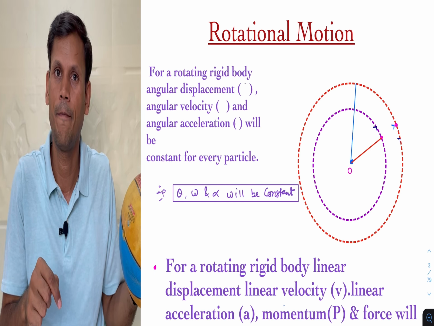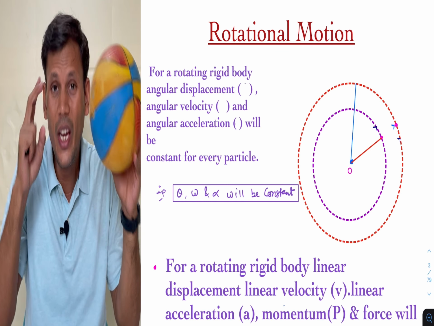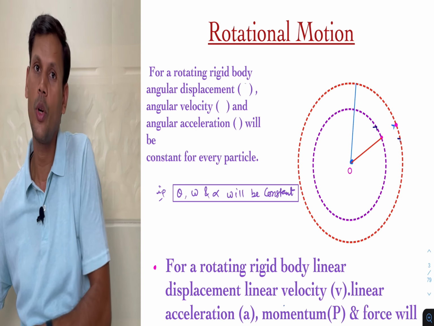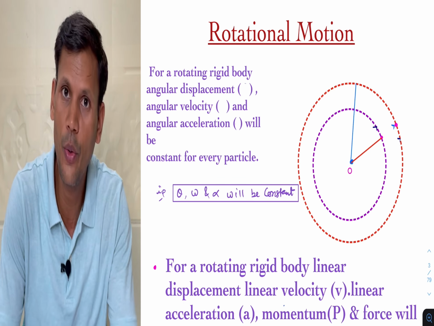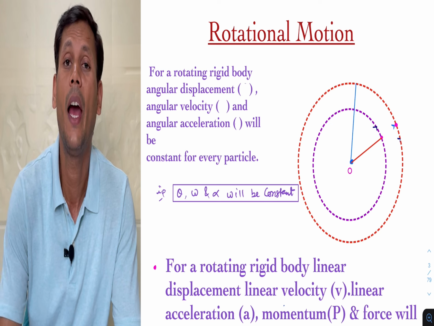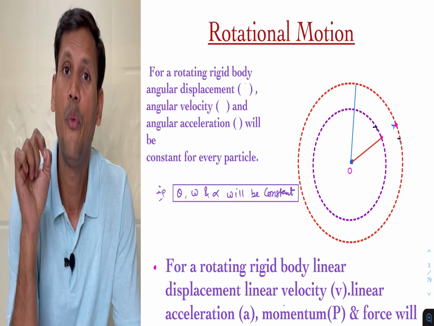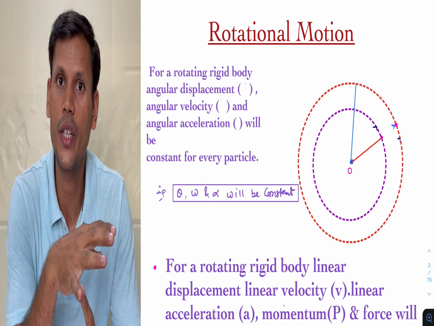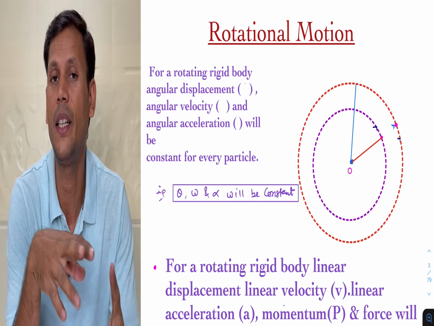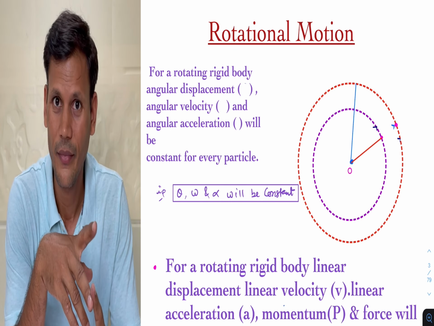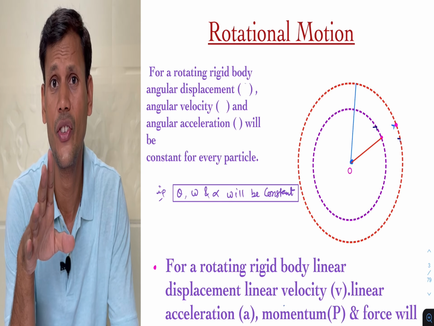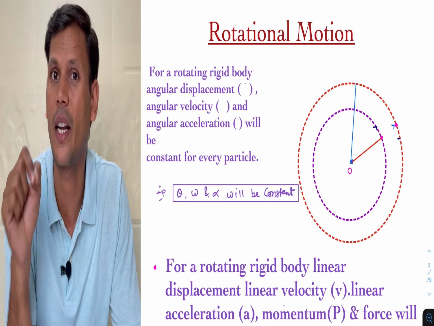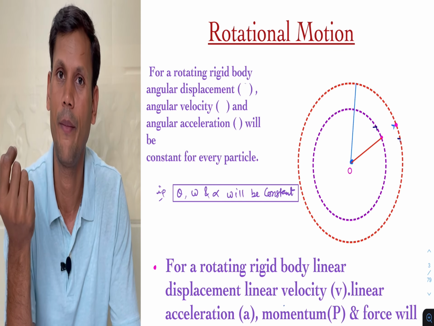So we have to keep in mind that during rotational motion every particle will have different linear velocity, linear displacement and linear acceleration, but all the angular terms will be the same.